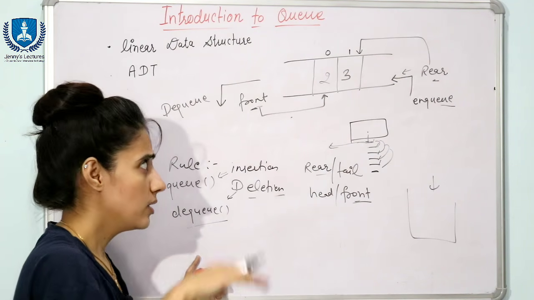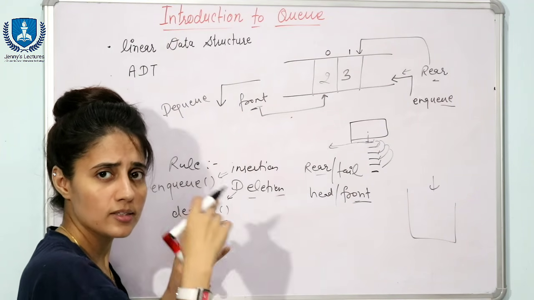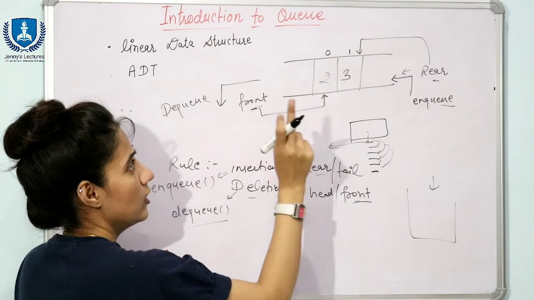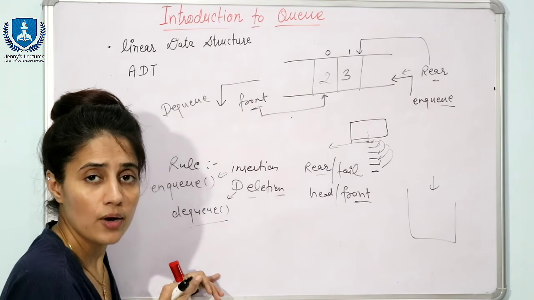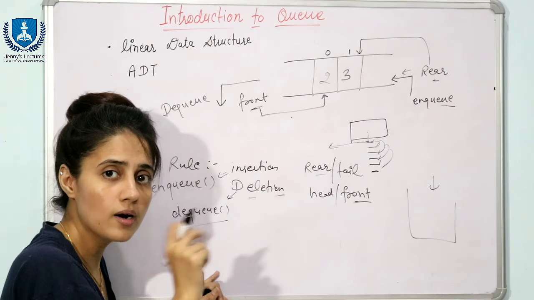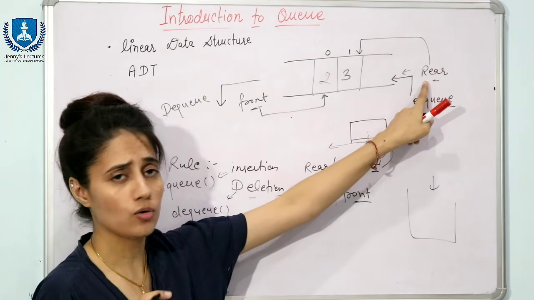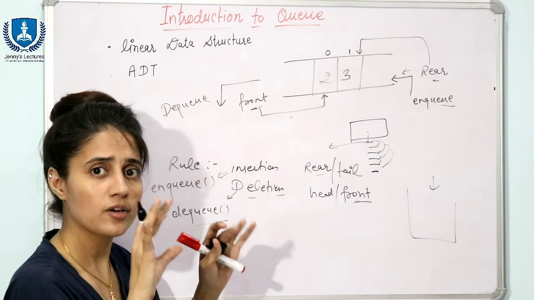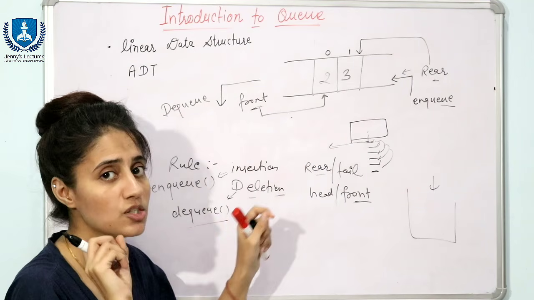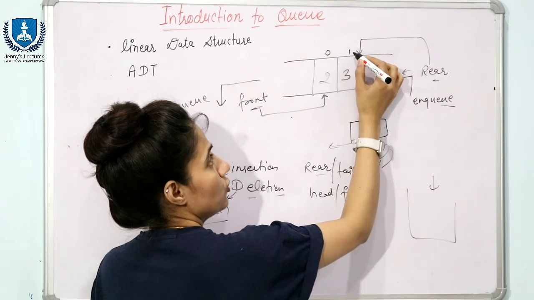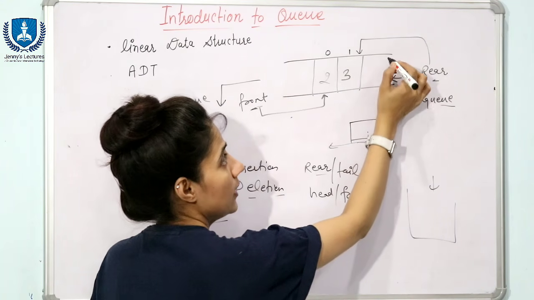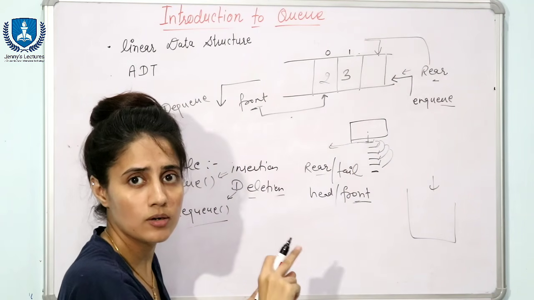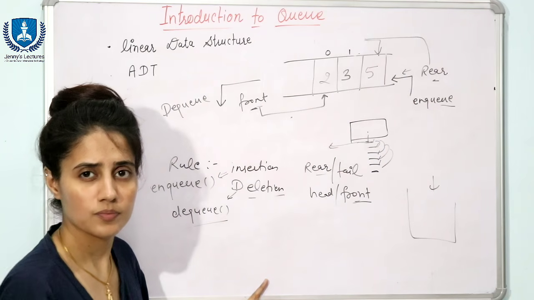At some point of time, suppose we are implementing this queue using array, and we have only 2 elements in that queue and index is 0 and 1. So front is 0 and rear is 1. Now if you want to insert a third element, from where can we insert? From this end only. If the size of this queue we have taken is 5, we can insert 5 elements, the capacity is 5. So first of all you will increment this rear. Rear plus plus, that is rear would be pointing to this node, and now you can insert another data. Suppose I have inserted 5.